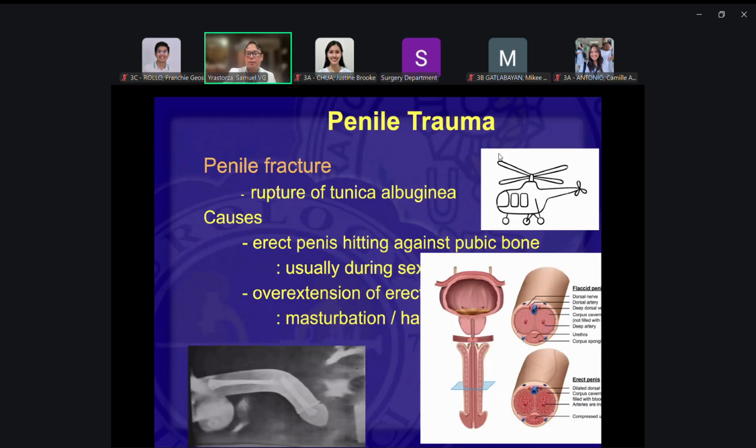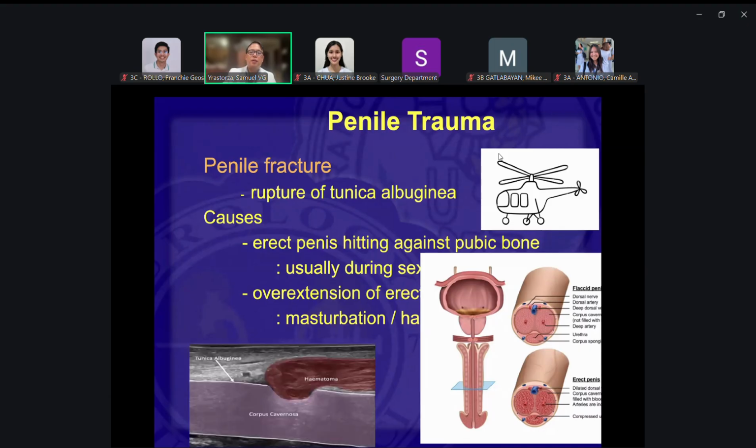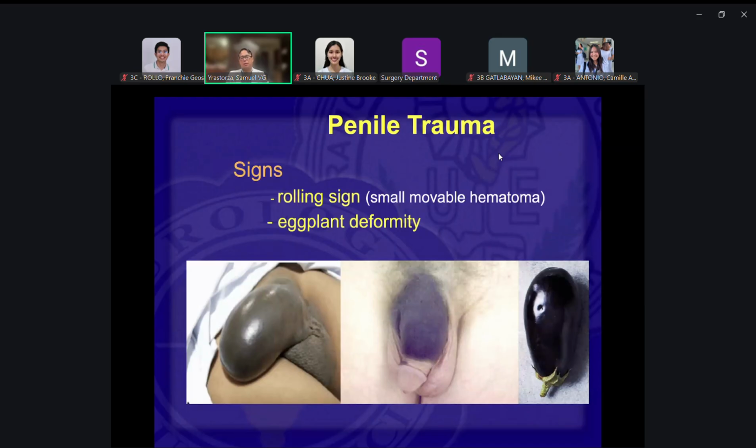Okay, so there's no bone. It's just the tunica albuginea. So here, as you can see, there's rupture of the structure, and so blood goes out of it. And what would be the signs? The signs would be due to the hematoma coming out and going into the surroundings of the penis. So the most common sign, very, very clear sign, is the eggplant sign. Looks like an eggplant.